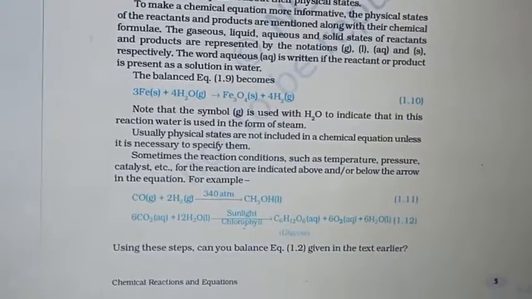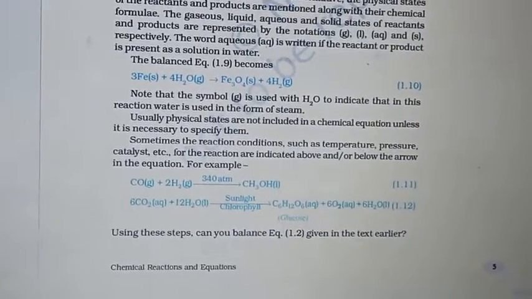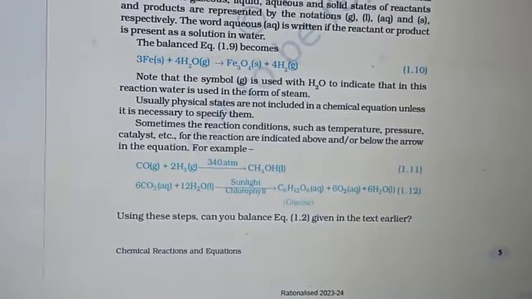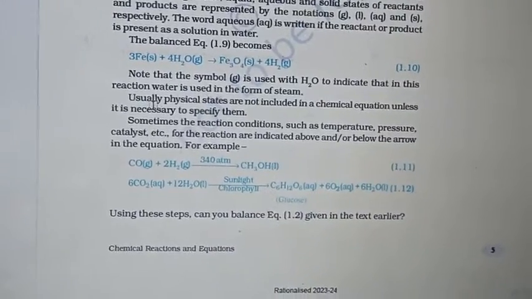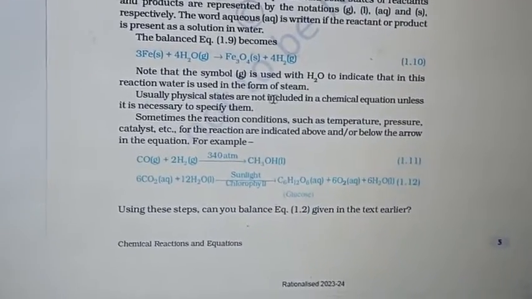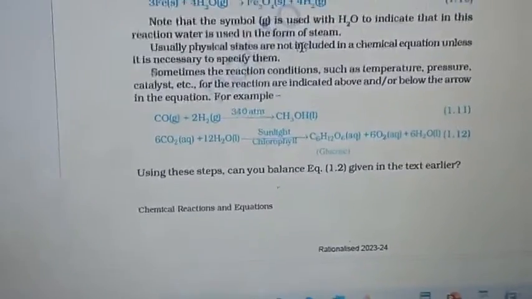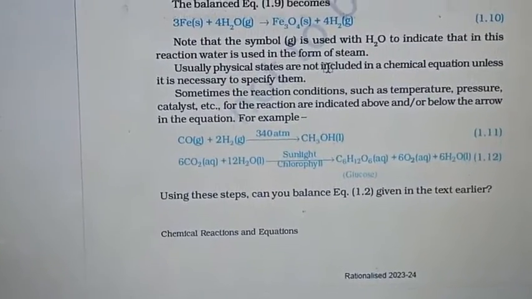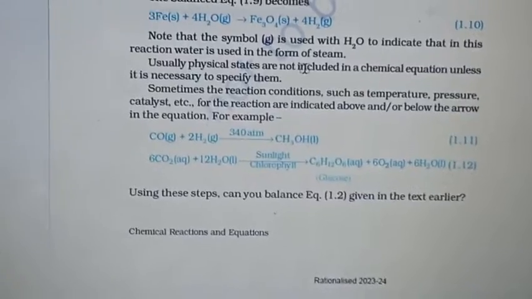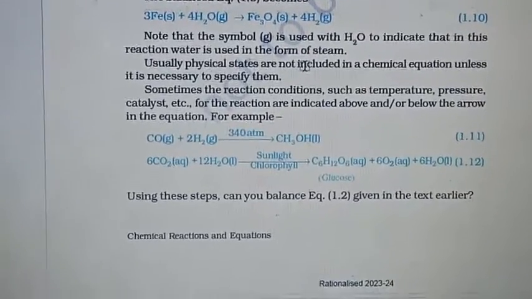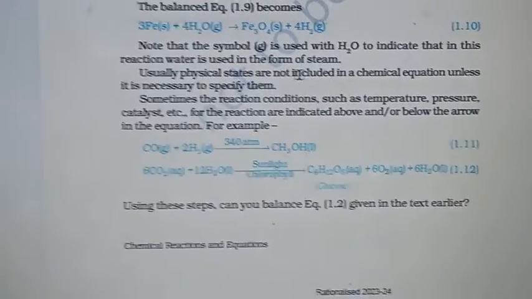Usually physical states are not included in a chemical equation unless it is necessary to specify them. So whenever it is necessary to give the state, we will use it, otherwise it is not necessary to write them.